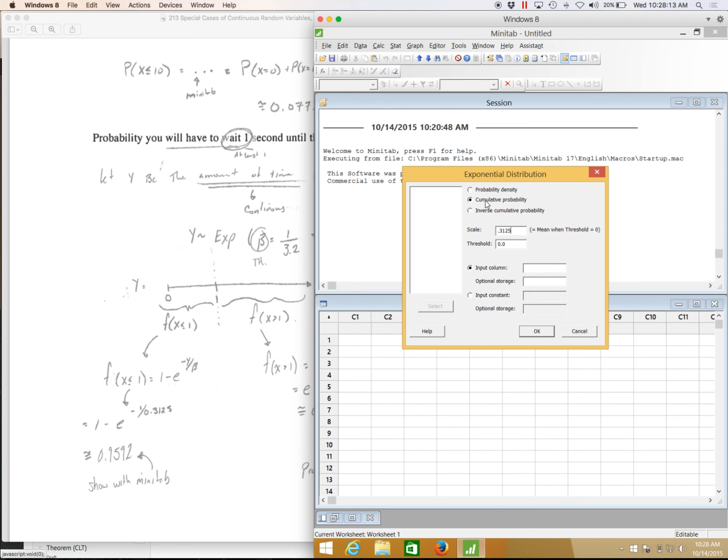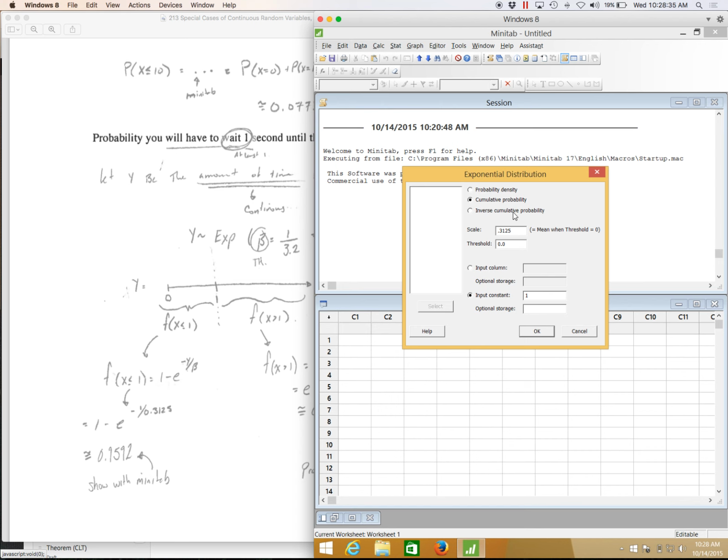The cumulative probability will be less than or equal to, so I can calculate this by saying if I want to find out less than or equal to 1 second, I've got the cumulative. We're not ever going to use this option in this course, so you don't ever have to click on the probability density. We're going to use the cumulative probability.